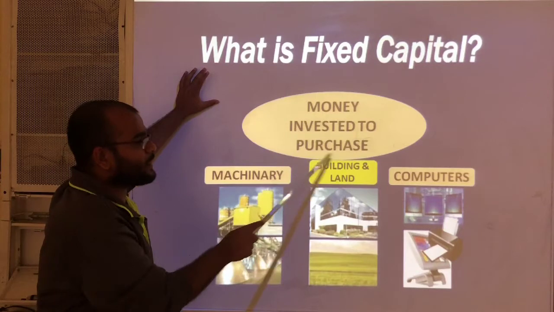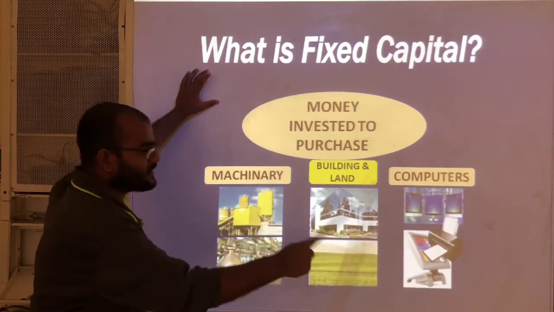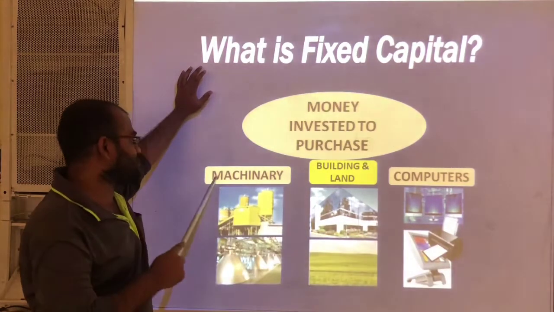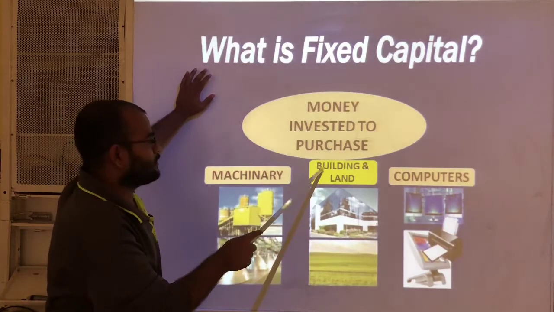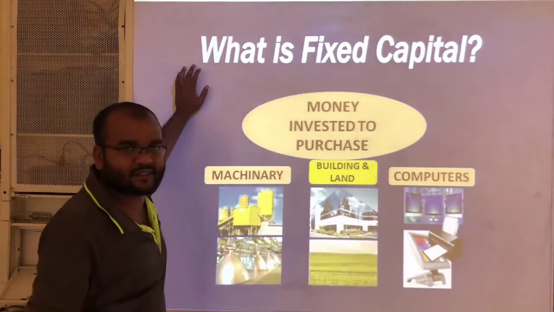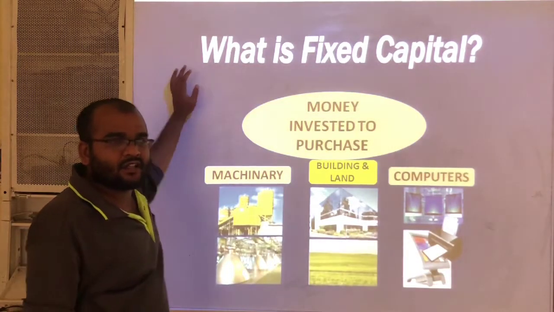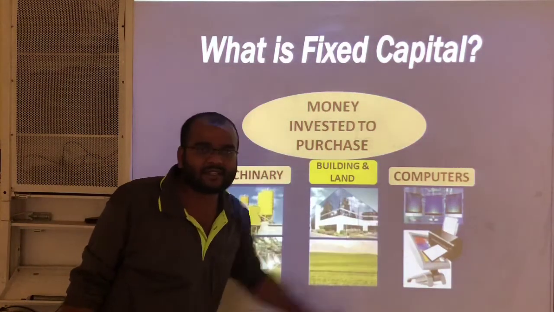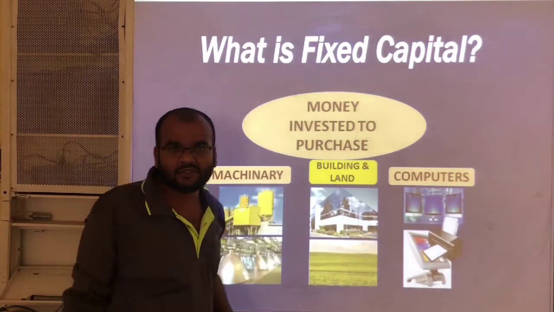It is money invested to purchase machinery, buildings and land, computers and other devices. In order to buy all these things we need some money.